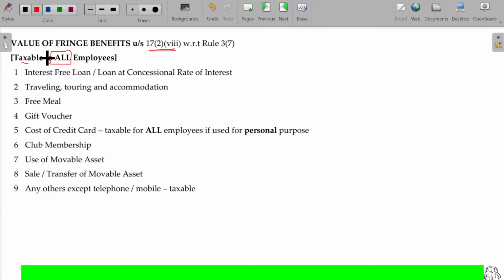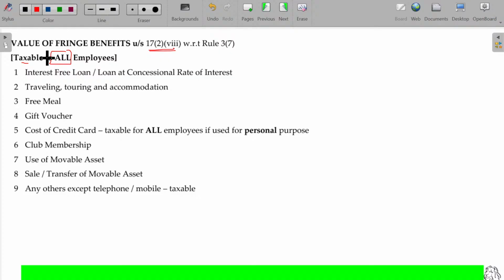Right, whoever you are, all these perquisites, your fringe benefits, will be taxable. How can I classify the employees as specified and non-specified? We'll study that separately later on, along with section 17 clause 1. So 17 clause 2, the first one, subclause 1, rent-free accommodation or accommodation provided at concessional rent, along with that we'll study the specified employee classification.